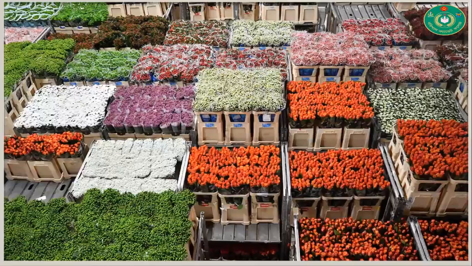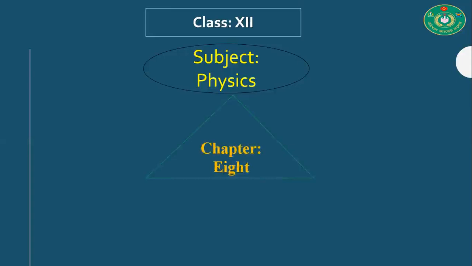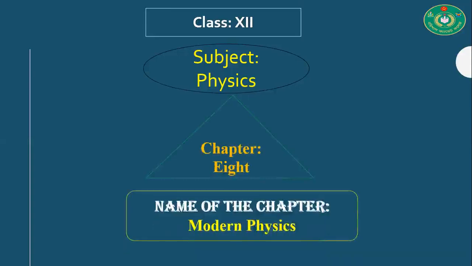Before starting my class, I would like to introduce myself. This is Mr. Kamruzzaman Khan, lecturer, Department of Physics, Borishal Cadet College. This class is for class 12 cadets, subject physics, chapter 8. The name of today's chapter is modern physics.